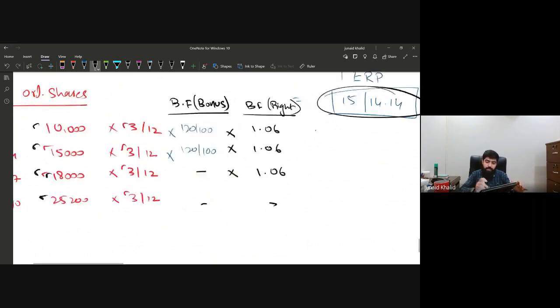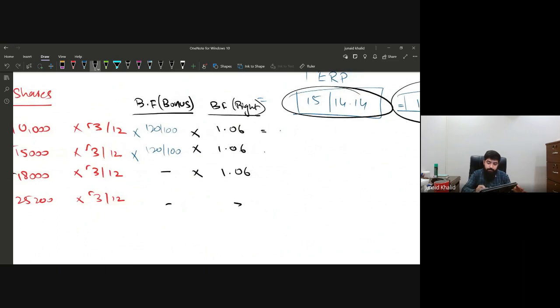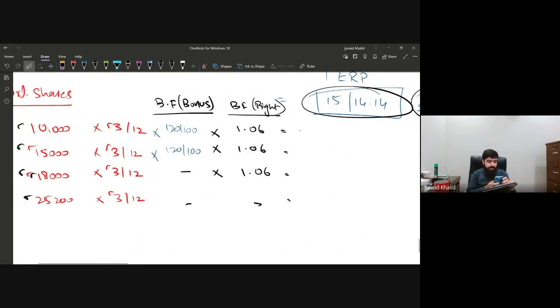Now what we have to do, we need to multiply it. Let's try to multiply it. 10,000 multiplied by 3 divided by 12, multiplied by 120 divided by 100, and multiplied by 1.06. So this will make 3180. Now 15,000 multiplied by 3 divided by 12, multiplied by 120 divided by 100, multiplied by 1.06. So this will make 4770.